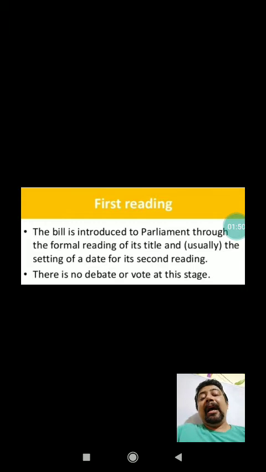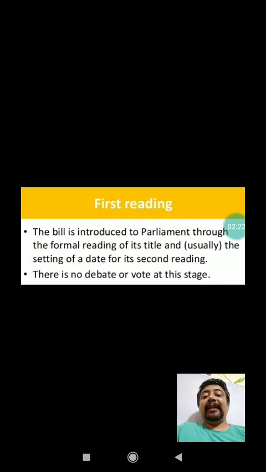Suppose a bill is going to be presented in the Lok Sabha. So in the Lok Sabha, it will be tabled. And in that particular reading, the next discussion will be decided. But here no date will be decided regarding the different meetings of second and third. But here one thing is that basically no debate and no voting is going to take place. That is the most valid point for the first reading stage. So that is the first reading.